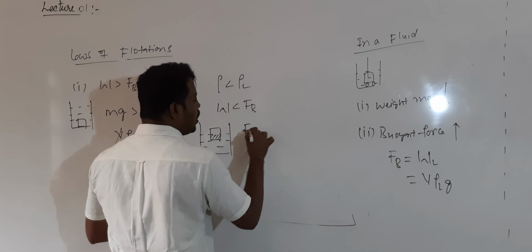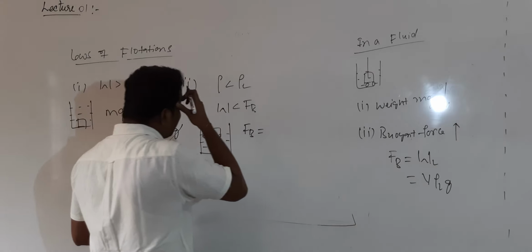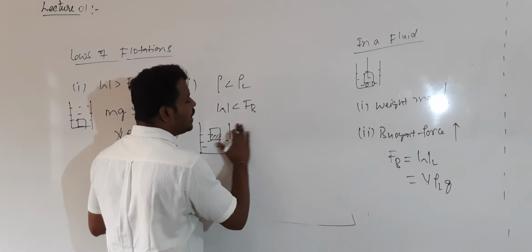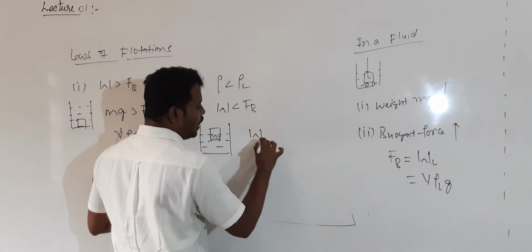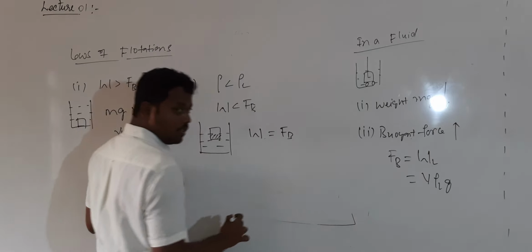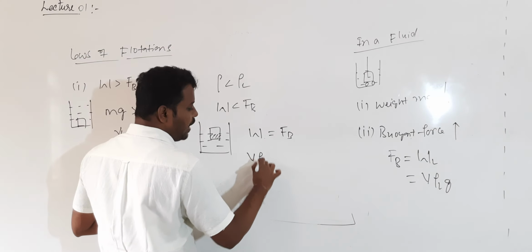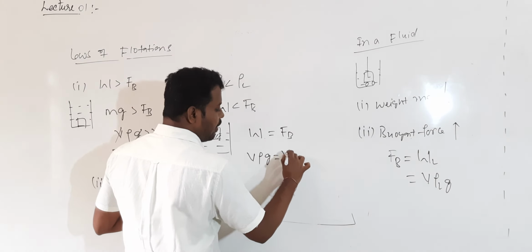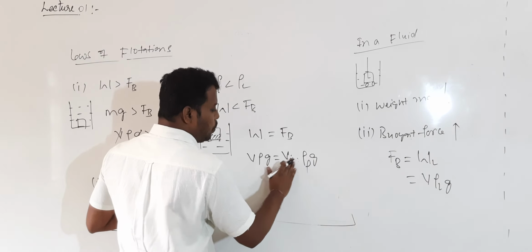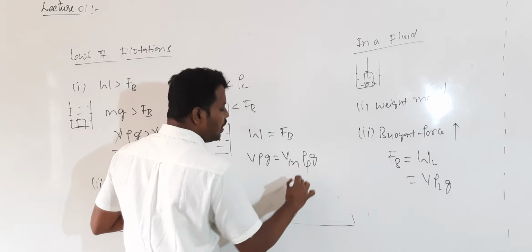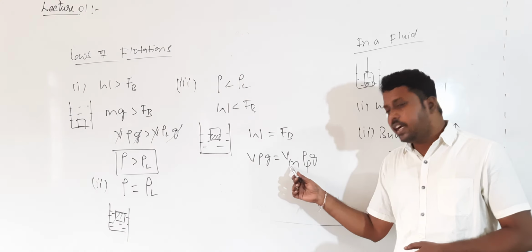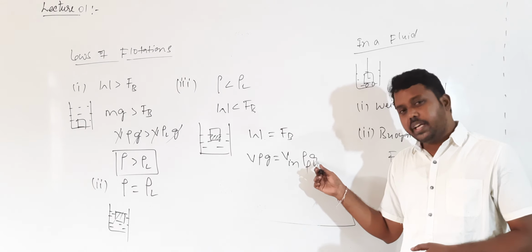The buoyant force acting on a body will be equal to the weight of the liquid which is there inside. Here, what are the conditions? When the body can float, the weight of the body will be balanced by buoyant force. So this time the weight of the body is given by V into rho into g, rho L into g. Why is V in written here? Here V in means not the total volume of the body, but the volume inside the liquid. How much volume is there inside? V in into rho into g.